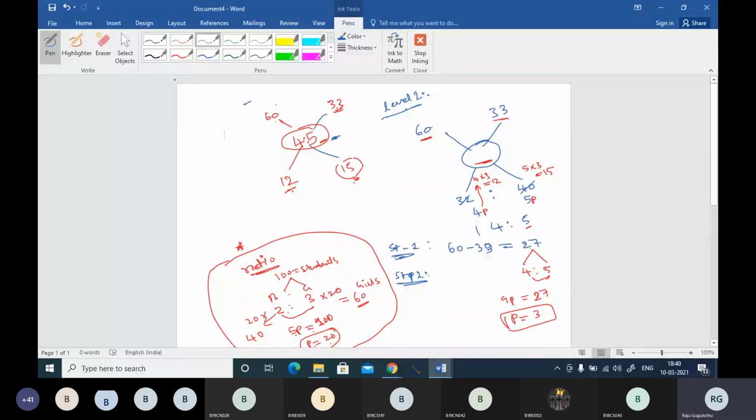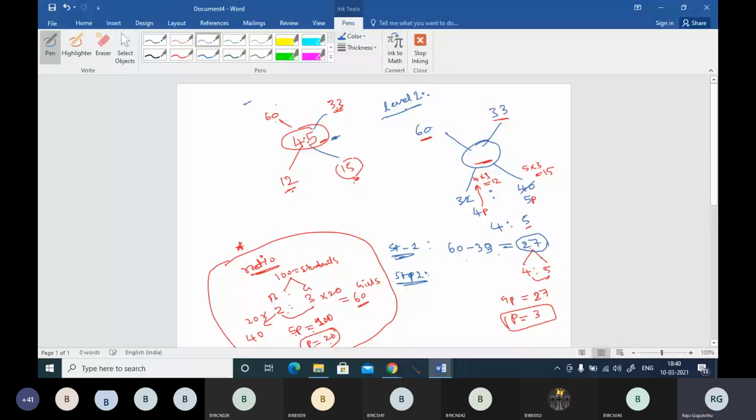In that, we have step 1. Step 1 is we have to find the ratio of the given numbers. So the ratio of the given numbers, clearly 32:40, is 4:5. That is the first step. The second step was we need to find the difference between these two averages. 60 minus 33, and the difference is 27.